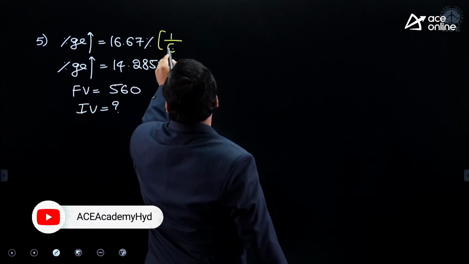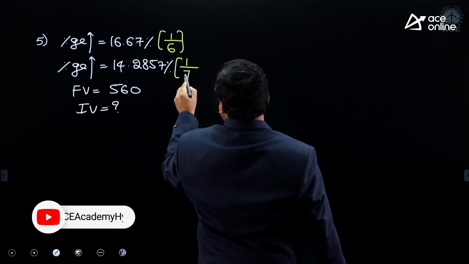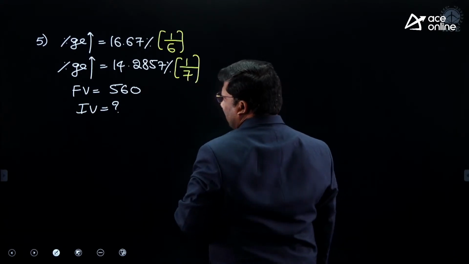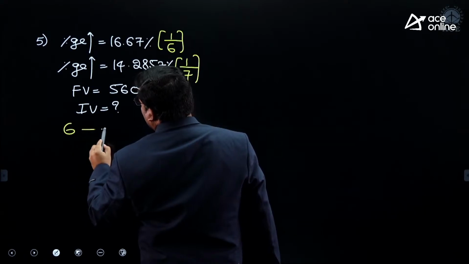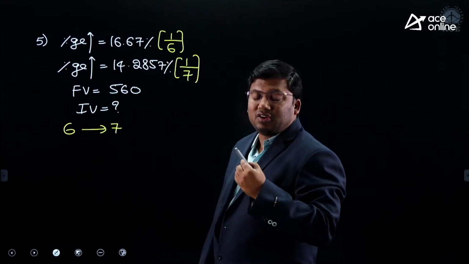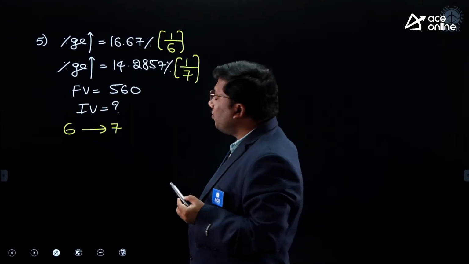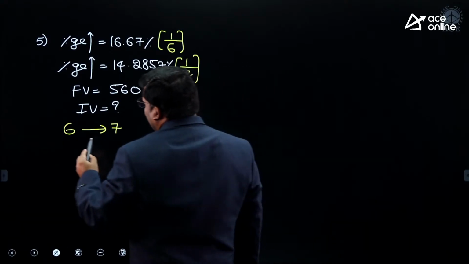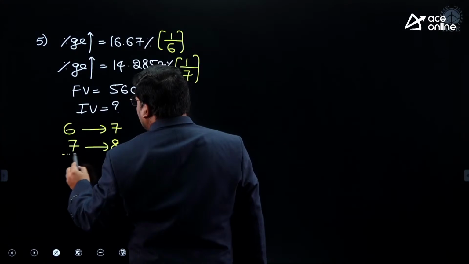16.67 is 1 by 6. 14.2857 is 1 by 7. On 6, 1 increase, it is 7. First year, the initial value is always in the denominator. 6, 1 increase, how much will it become? 7. 7, 1 increase, second year. 7, 1 increase, how much will it become? 8.